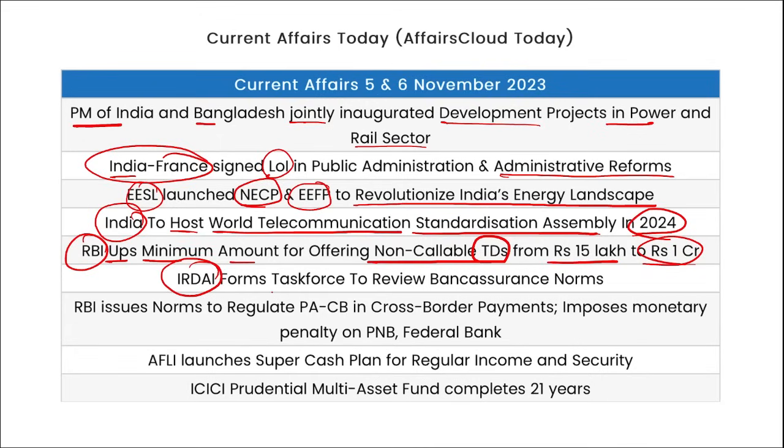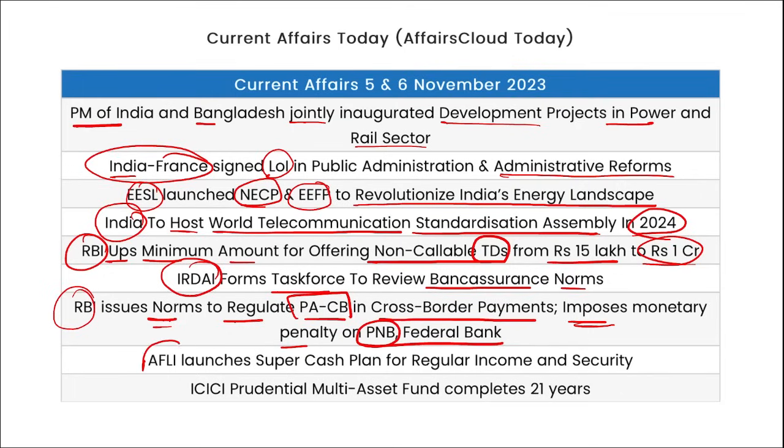IRDAI has formed a task force to review Bancassurance's form. Then RBI has issued norms to regulate payment aggregators in cross-border payments and has imposed monetary penalties on PNB, Federal Bank and multiple other finance organizations. Then AFLI has launched the Super Cash Plan for regular income and security.